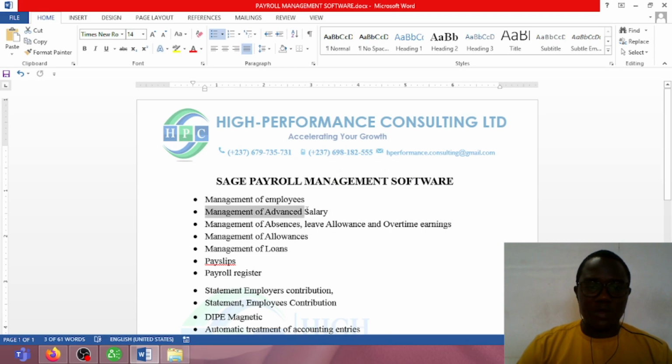The management of advanced salary. When you give advanced salary to your workers within the month, at the end of the month, the software will automatically subtract the advanced salary from the worker's pay slip. The management of absences. There are some companies that at the end of the month may like to subtract absences from the worker's salary. So the software is capable of managing that.